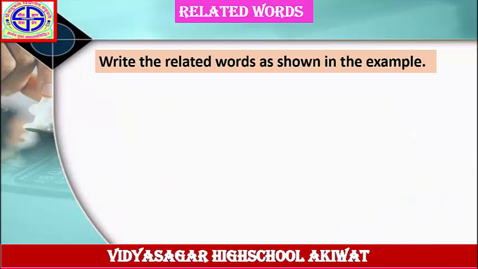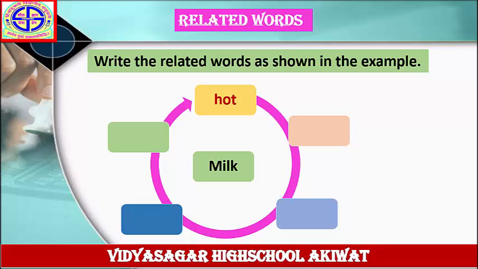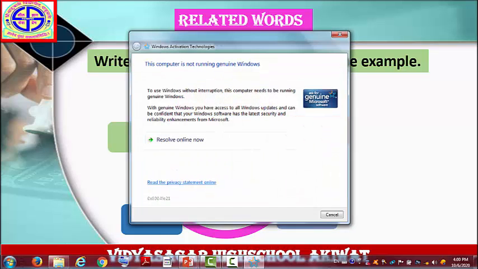Let's see more examples of related words. Next example. Write the related words as shown in the example. First, draw this diagram in your notebook. In the center, write down the word milk. Write down the first answer, hot. Hot, this is an adjective. Means you have to write down 4 more examples of adjectives.